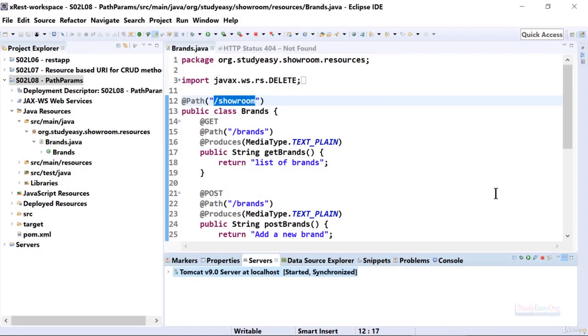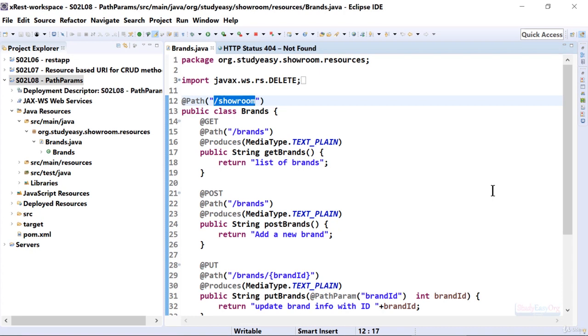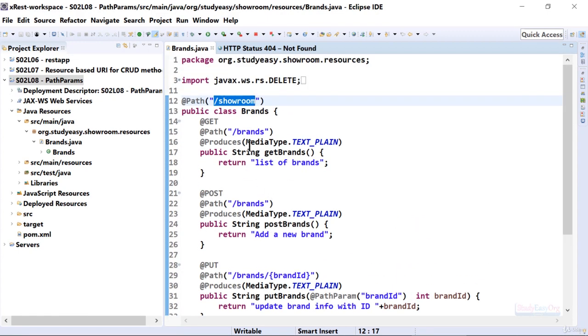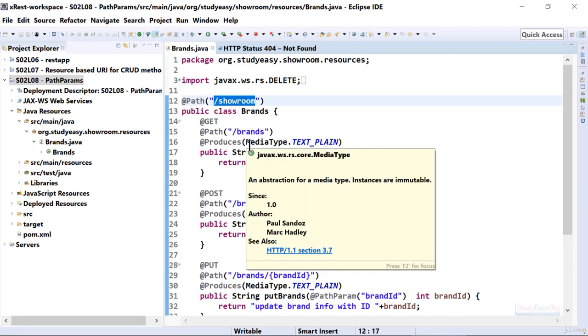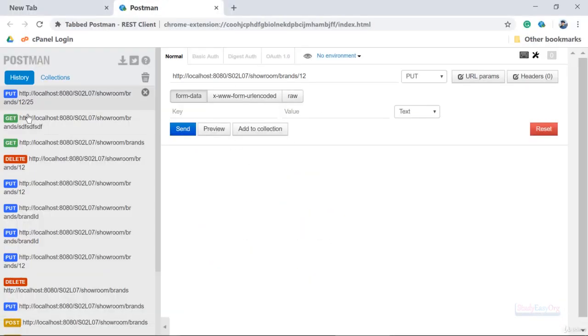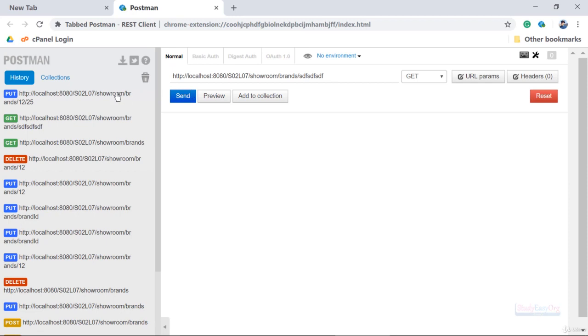In this video we will talk about a couple of small things which are again important. Our application is up and running. We have these four methods which are handling a couple of requests. Now imagine that we are performing a get request.